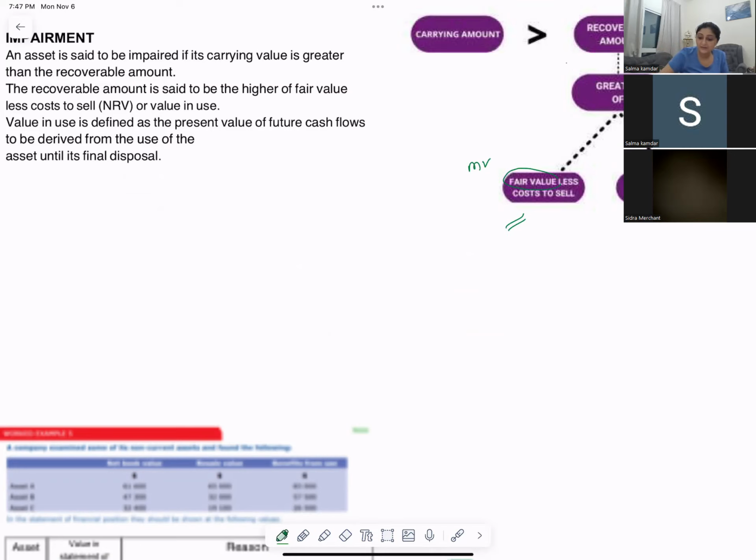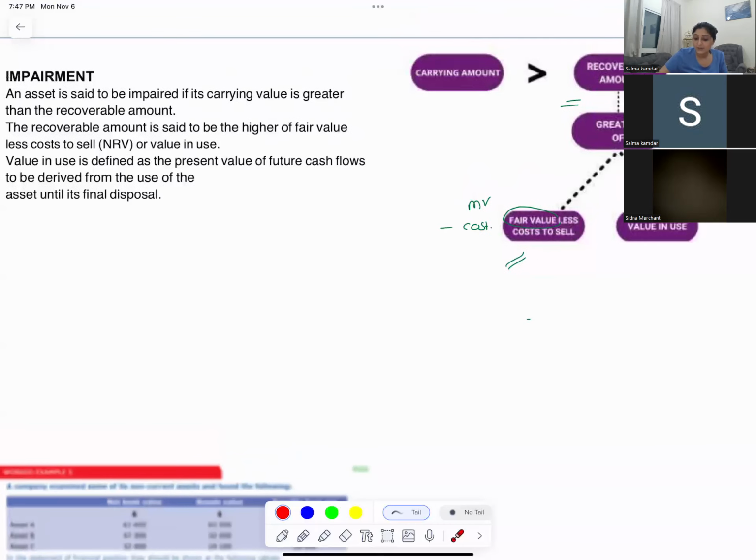So recoverable amount is determined as fair value or market value minus the cost to sell, or the value in use. If I am using that non-current asset, what is the value in use of that non-current asset? I will compare it. Whatever is greater, that will be my recoverable amount.